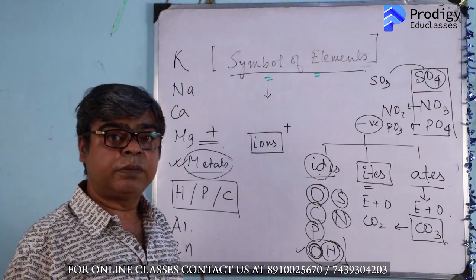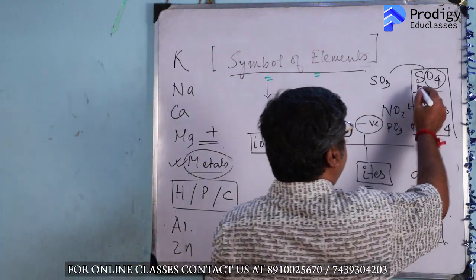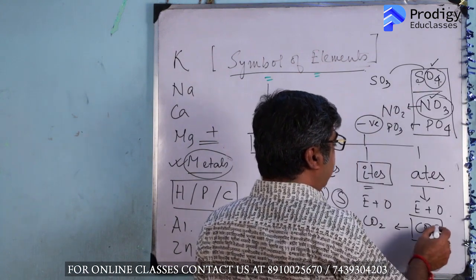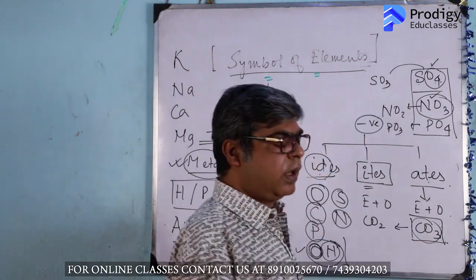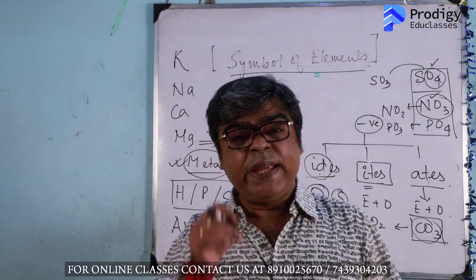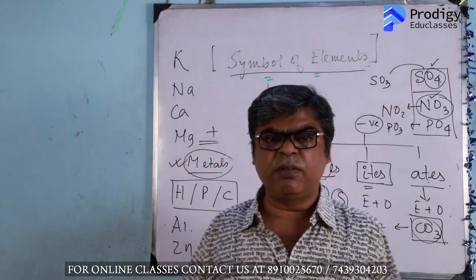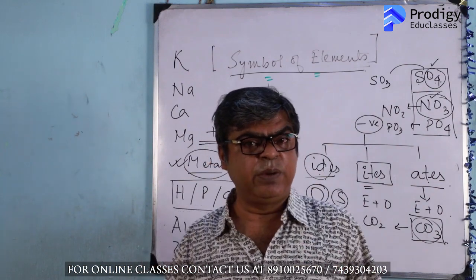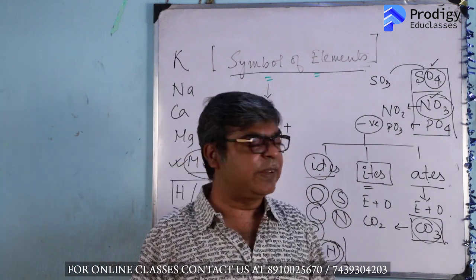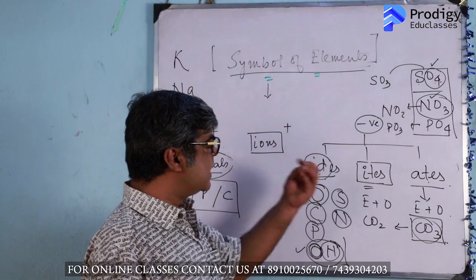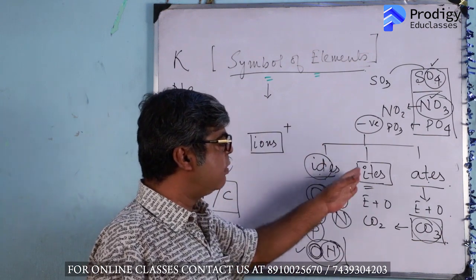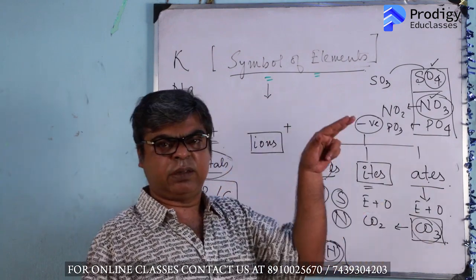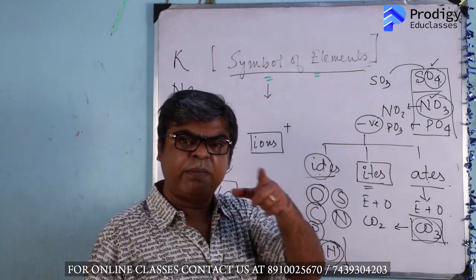But there is still a confusion. You see that I have written sulfate SO4, nitrate NO3, carbonate CO3. That means I must have a clear idea which ates contain 3 oxygen atoms and which ates contain 4 oxygen atoms. That must be clear to you. Usually you will not get all these things in the books. They just give the formula, they never even mention that all these have different suffixes. All the negative radicals can be distinguished into only these 3 categories: ides, ites and ates. Do I make myself clear?